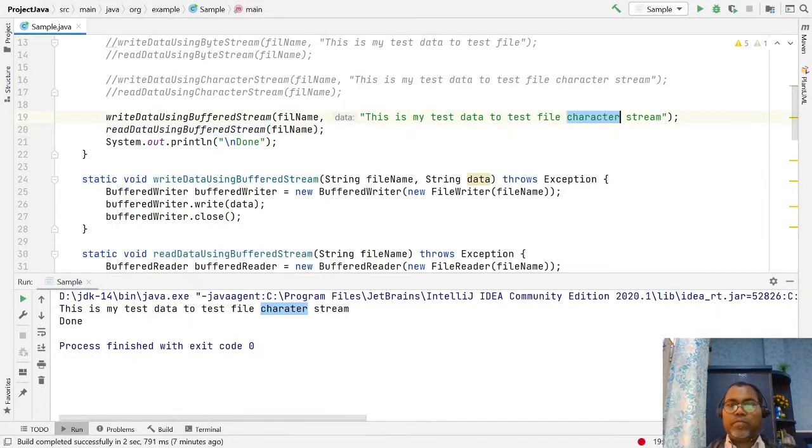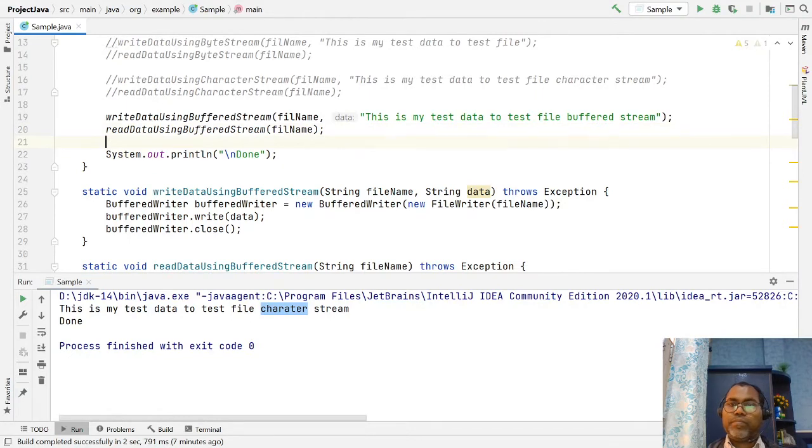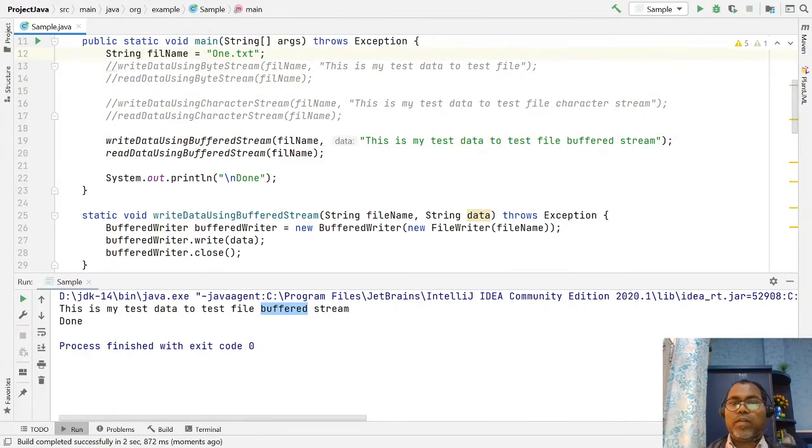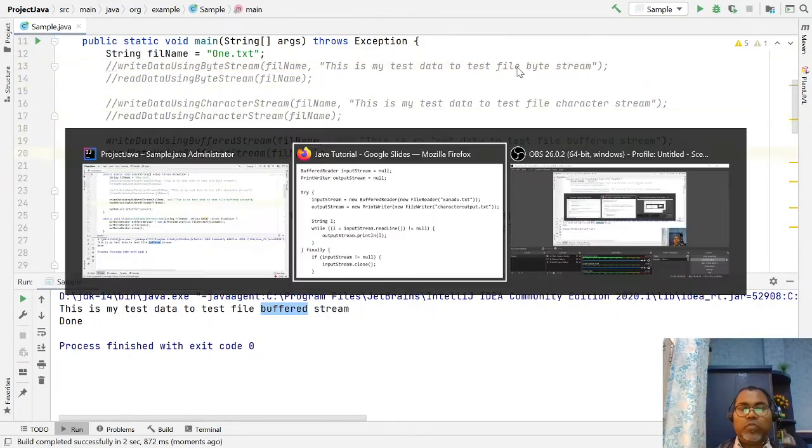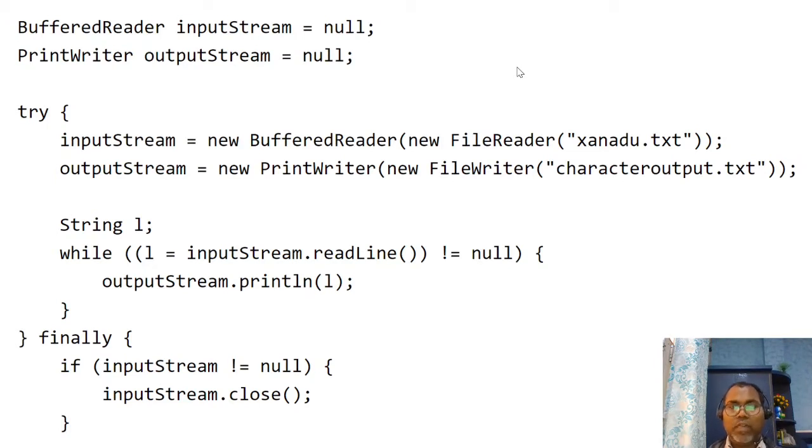Here you say the file, buffered reader, and let's read and write this file. So here you are able to read data from the buffer. So these are the ways of reading and writing with the buffer. This optimizes your native calls.